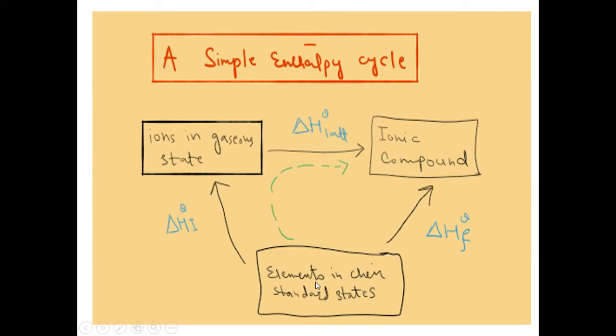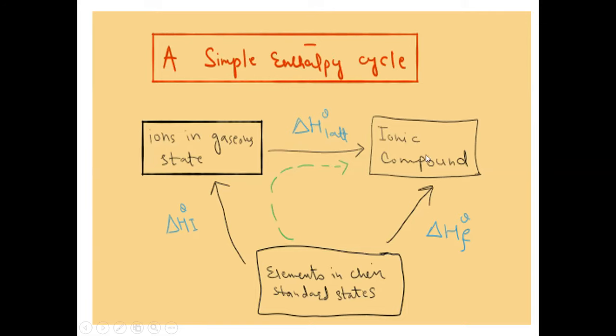When elements in their standard states are converted into an ionic compound, that is called enthalpy change of formation. When elements in their standard state are converted into ions in gaseous state, this enthalpy change is called enthalpy change of ionization. And when ions in gaseous state are converted into an ionic compound, this enthalpy change is called lattice enthalpy.